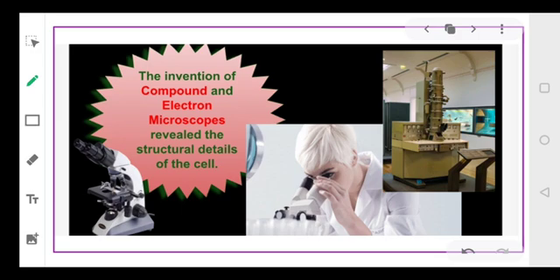But with time, the compound microscope and the electron microscope were invented, and the invention of these microscopes revealed the detailed structure of the cell. As you can see in the picture, this is your electron microscope. I have seen them in two universities, Delhi University and Chandigarh University, where well advanced electron microscopes are available. And likewise, this is the simple compound microscope that we use. I hope you have seen it in your lab.